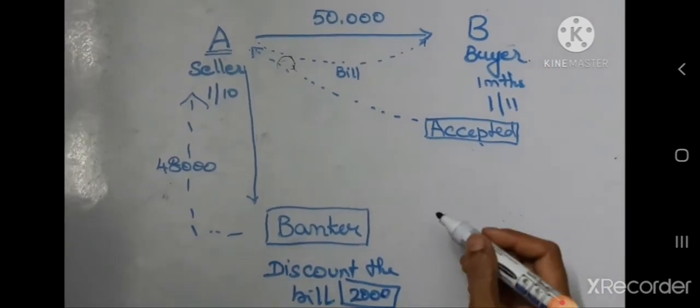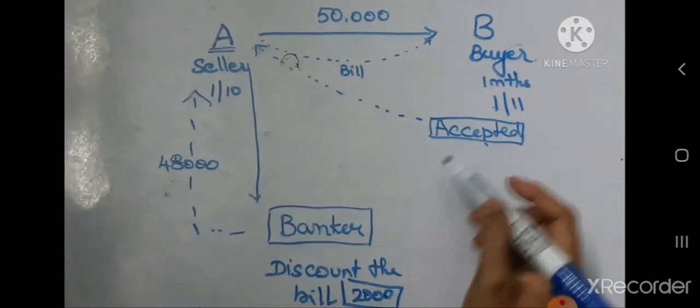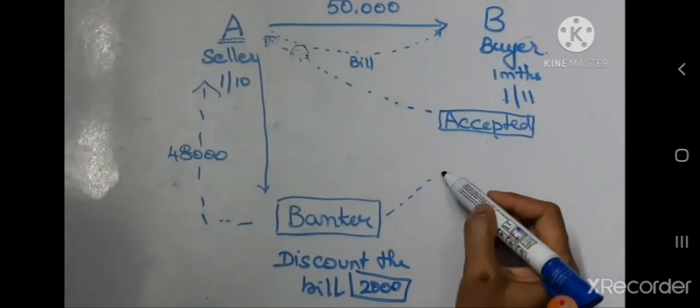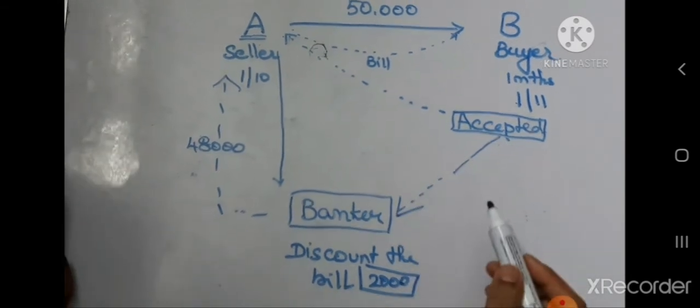Now on the due date, 1st November, the bank will collect the money from the buyer.